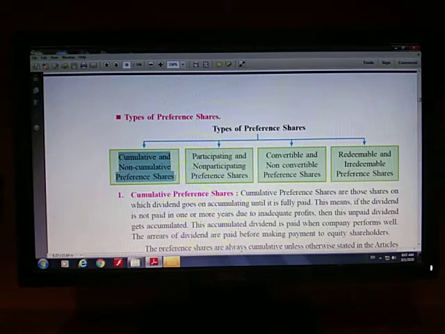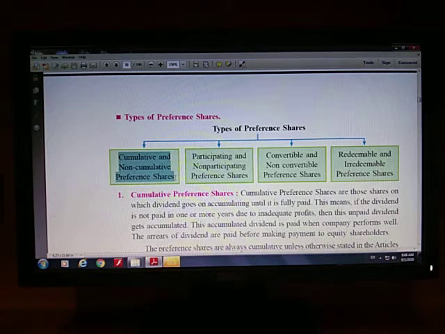Very simple. You know that at the end of every financial year, the company declares dividend out of the profit which is earned by the company during that financial year. If you have cumulative preference shares and due to less profit, in any year the company has not paid dividend for say 1 year or 2 years or 3 years, right?